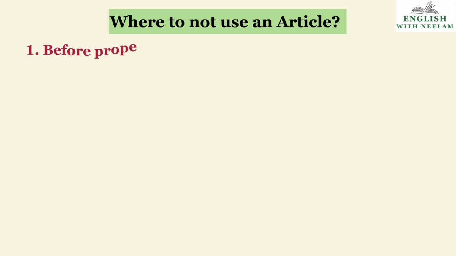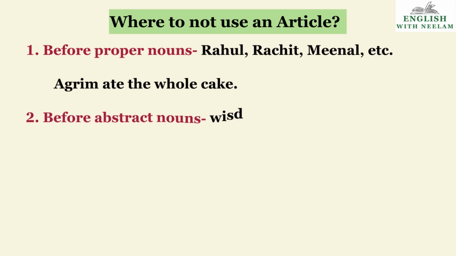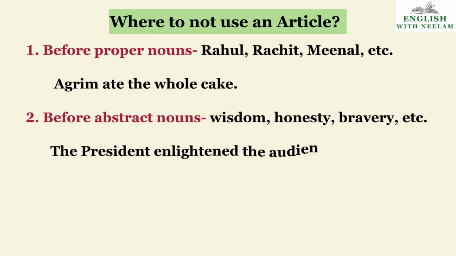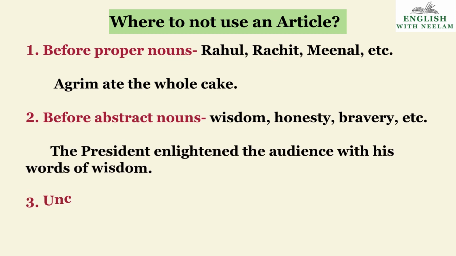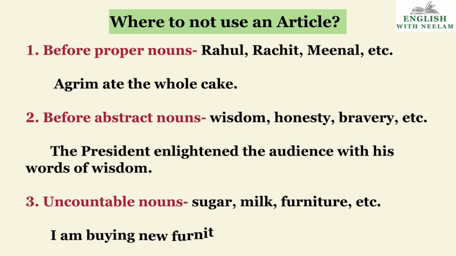Now children, we come to a very important part where we should not use an article. We should not use articles before a proper noun, before names. Rahul, Rachit, Meenal, etc. Agrim ate the whole cake. This is an example. I am not using an article before Agrim. Second is before abstract nouns. Wisdom, honesty, bravery. The president enlightened the audience with his words of wisdom.